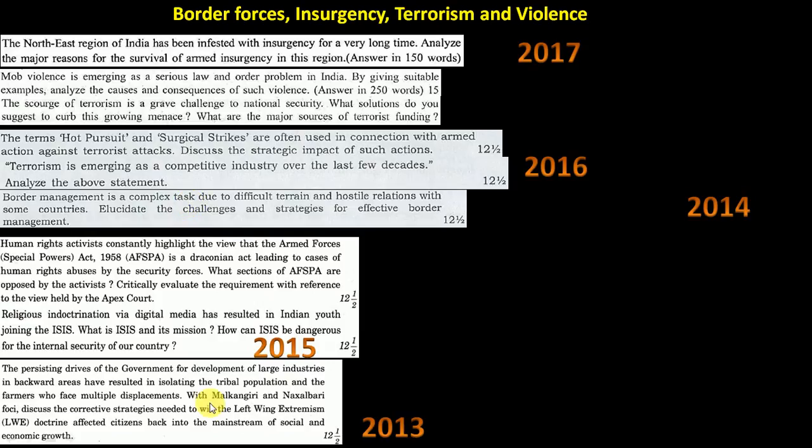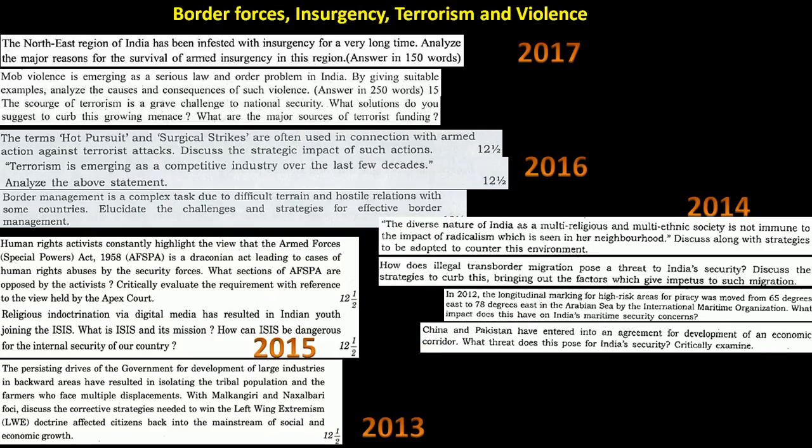Then again this Naxalite, left-wing extremism, Maoists and all these things. It had been declining, but again, each and every day in the newspaper you see that many CRPF jawans have died. So things are still going on, and India is not totally out of it. That question came in 2013, and in 2018 it can come again, because after demonetisation they were deprived of funding. So it is repeatedly in the news over the years, all the years.